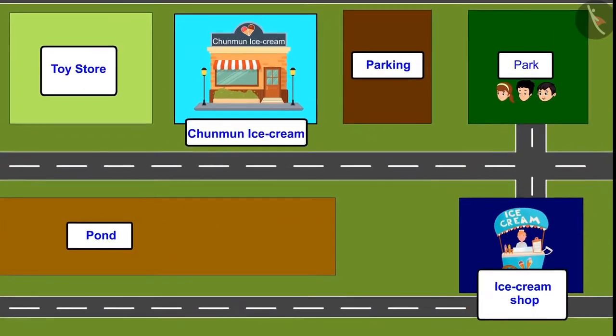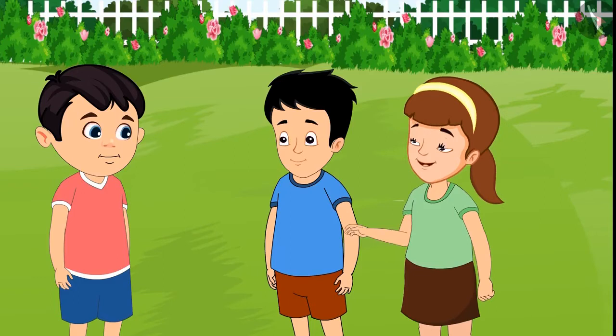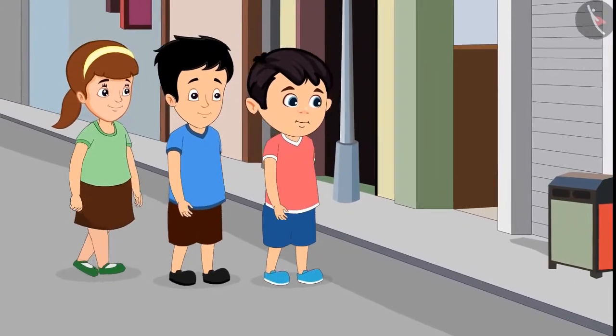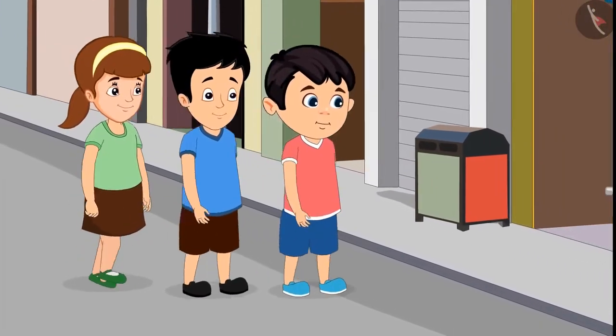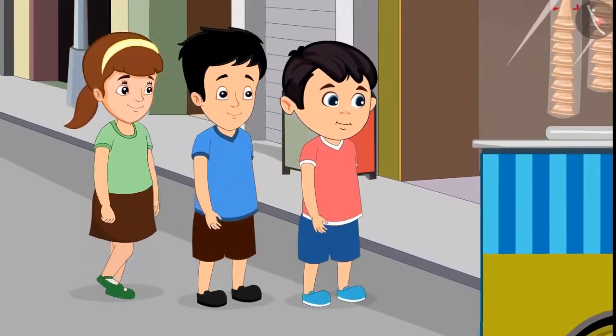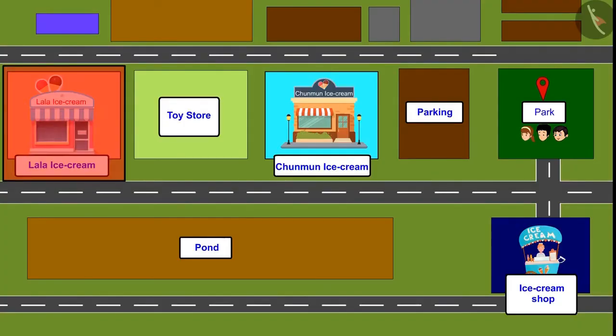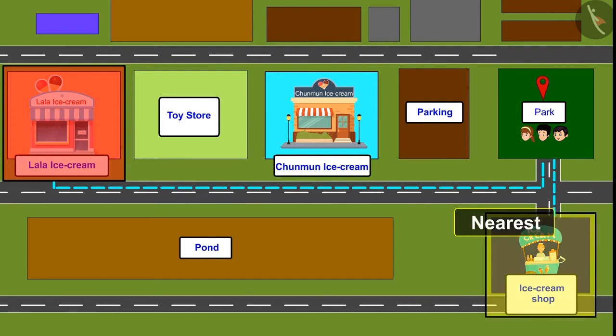Just look, there is an ice cream shop nearby. Yes, it is nearest. Let's go and eat from here only. Chotu, Aarti and Sonu together took ice creams from the nearest shop. So children, you saw Lala Bhaiya's shop is the farthest from all three friends and the ice cream shop was nearest. Therefore, the three friends took ice cream from the nearest shop.